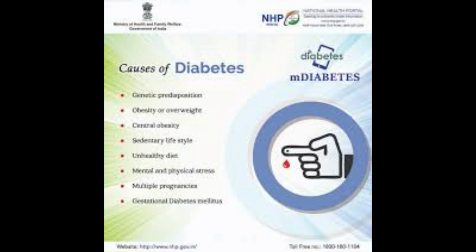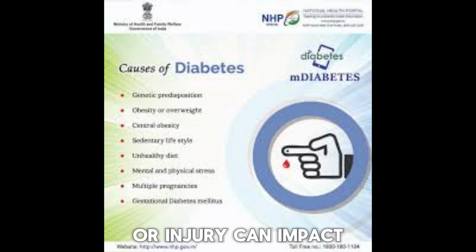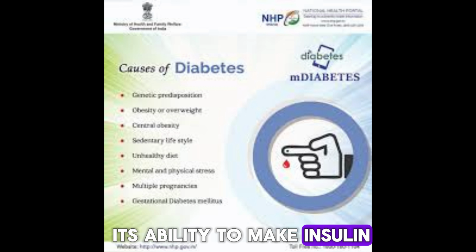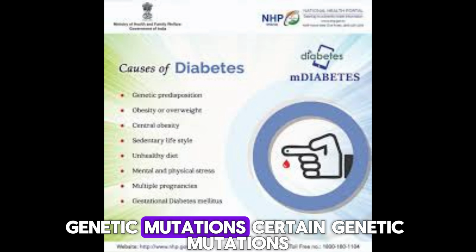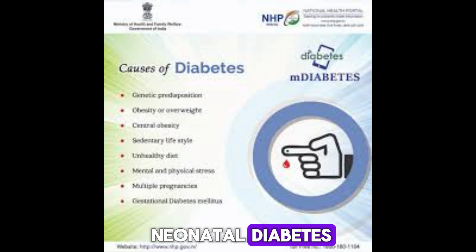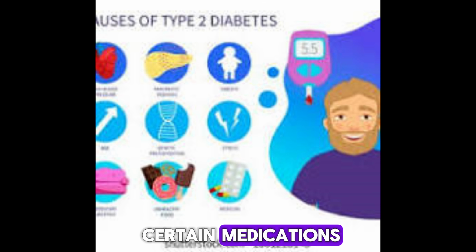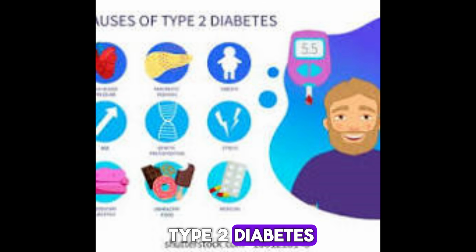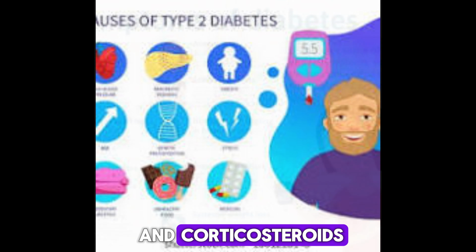Pancreatic damage. Physical damage to your pancreas from a condition, surgery, or injury can impact its ability to make insulin, resulting in type 3C diabetes. Genetic mutations. Certain genetic mutations can cause MODY and neonatal diabetes. Note: long-term use of certain medications can also lead to type 2 diabetes, including HIV/AIDS medications and corticosteroids.